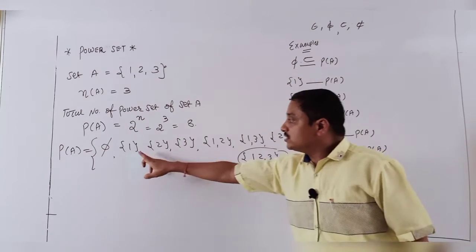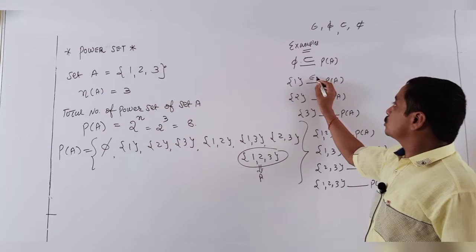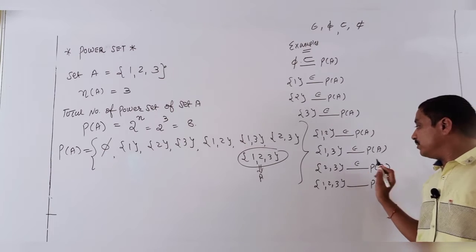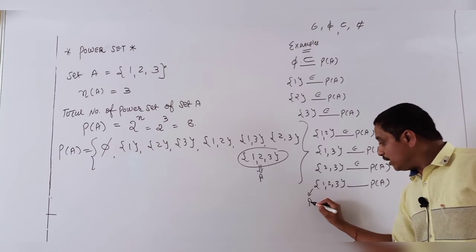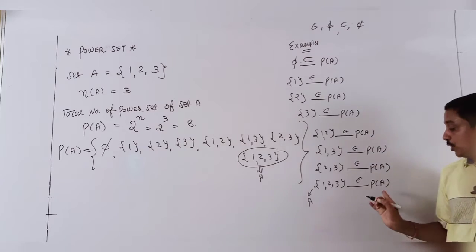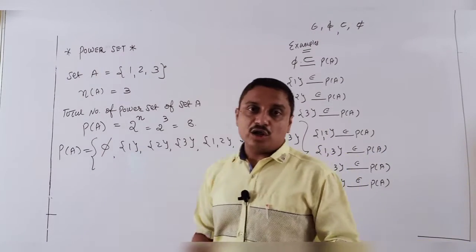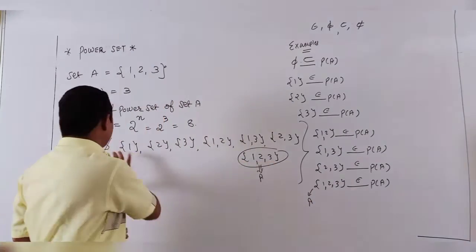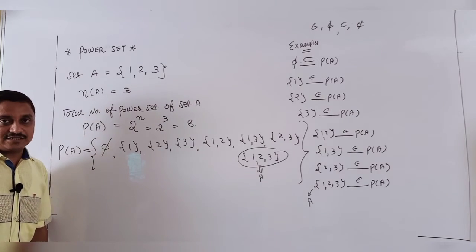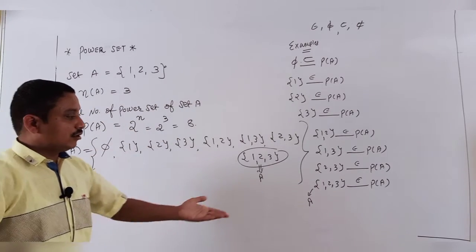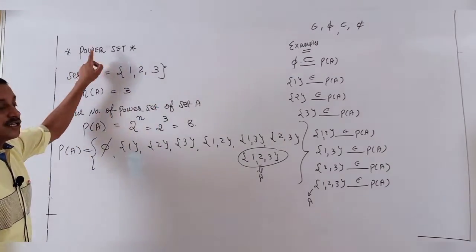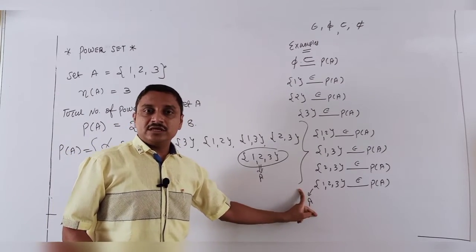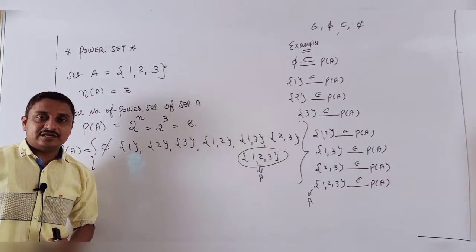Now {1} is an element of P of A. Element means here belongs to. This also belongs to, because it is an element. Here some element, some element, some element. This also: A is an element of P of A. So here for the power set of A, the answer is belongs to. A belongs to P of A every time, because it is one of the elements. How many elements are there? Each is an element of the power set of A. So power set means what? The subsets of the given set, in set form, is called our power set. Clear?